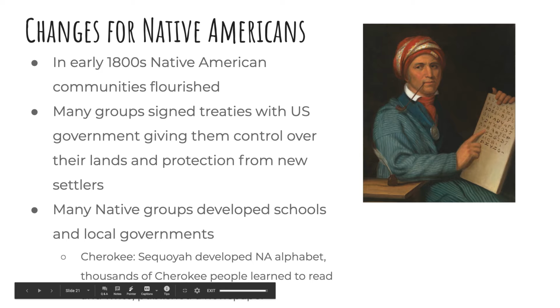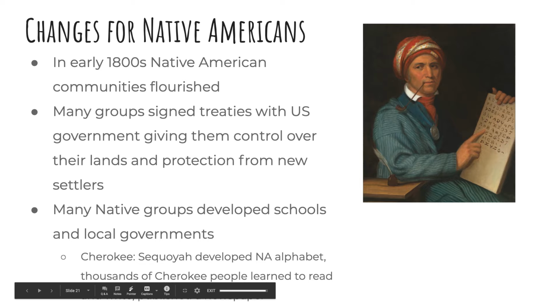During this time, many native groups developed schools, they developed local governments, so they had their own communities, similar to the early natives that we talked about way back in the beginning of the school year in chapter 2. One group in particular who we're going to talk about a lot is the Cherokee, and they developed their own Native American alphabet.